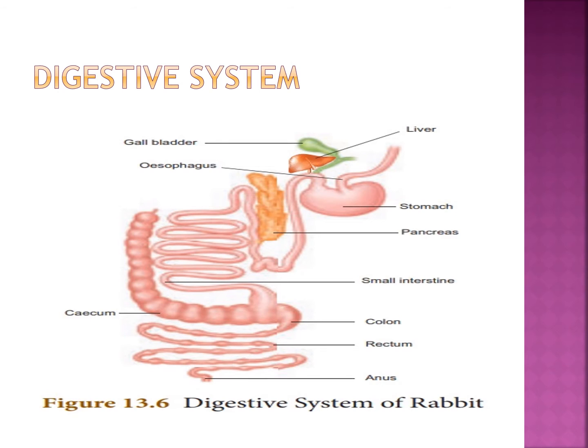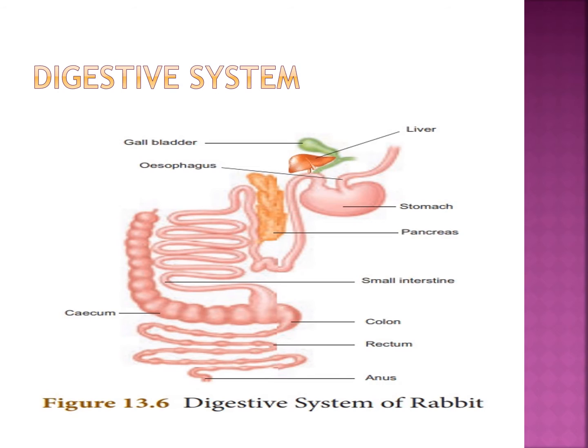Digestive glands. What are the digestive glands? The digestive glands are the salivary glands, gastric glands, liver, pancreas and intestinal glands. Those are the glands that help in digesting the food.